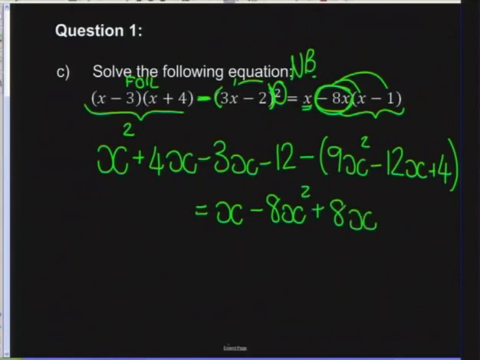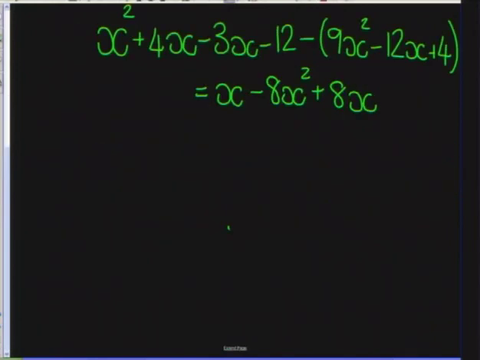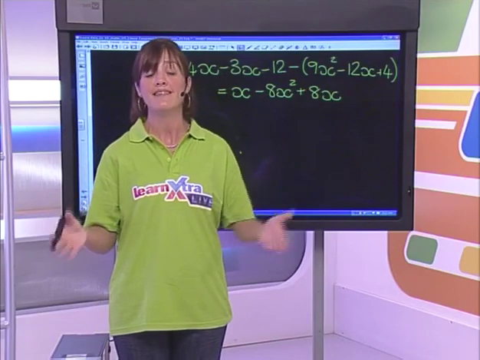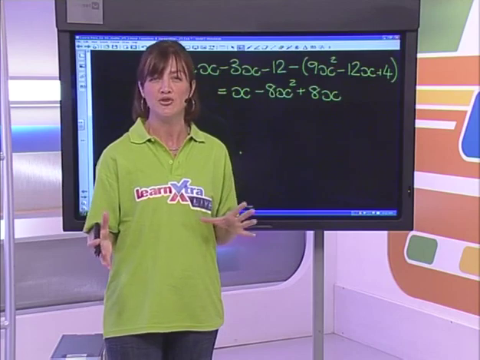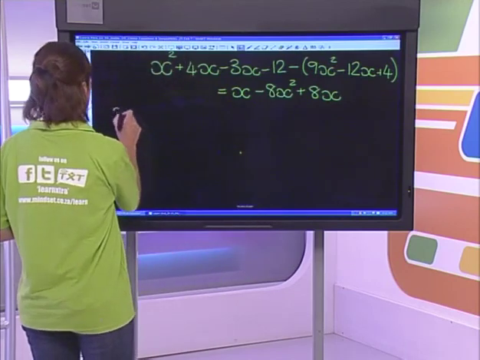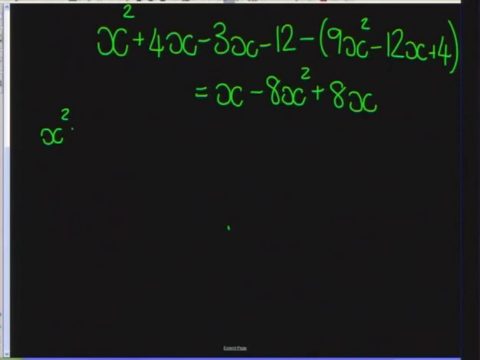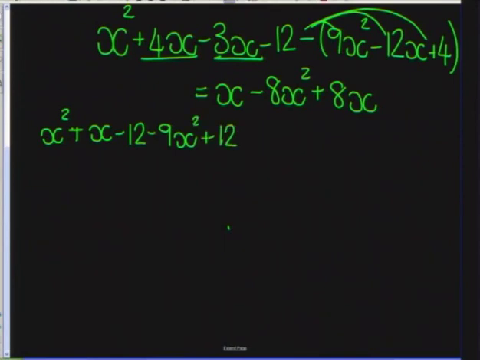Okay, right, so we've got a little bit of tidying up to do over here. No good leaving it like that. We need to still get rid of brackets, and we need to add all our like terms. So let's get rid of those brackets and add our like terms, and then I'm sure it's going to look a lot simpler. So let's see what we've got. I've got my x squared plus 4x minus 3x, which is going to leave us with positive 1x minus 12. Now what we're going to do is distribute the negative into that bracket. So I've got minus 9x squared, I have got plus 12x, and I have got negative 4.